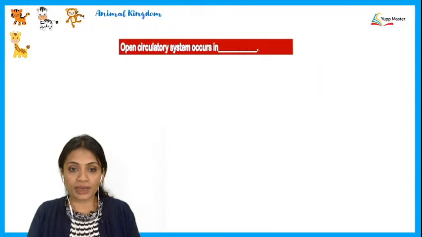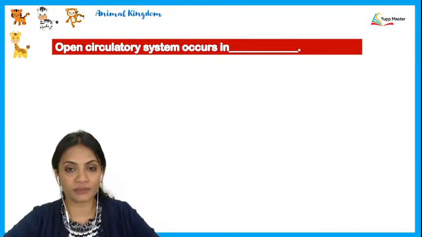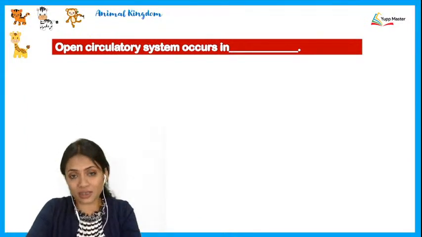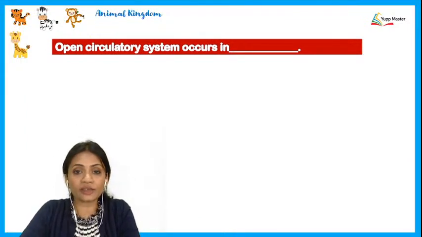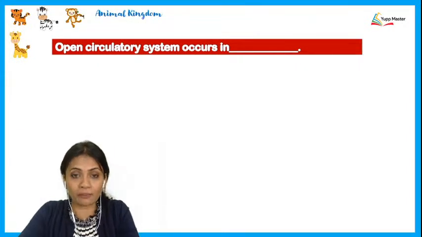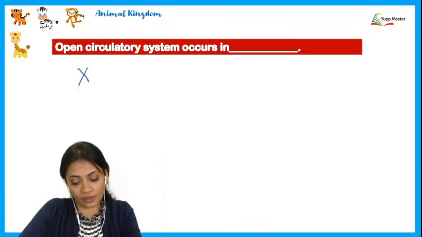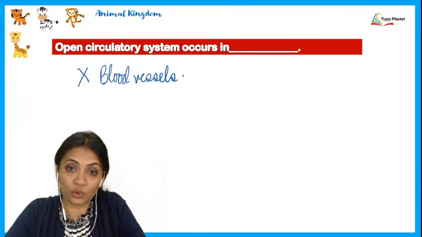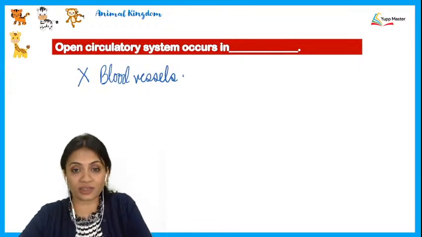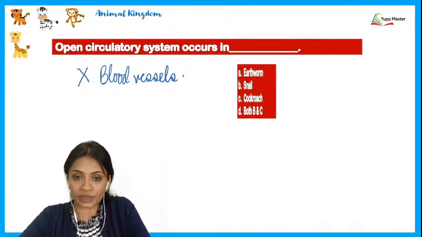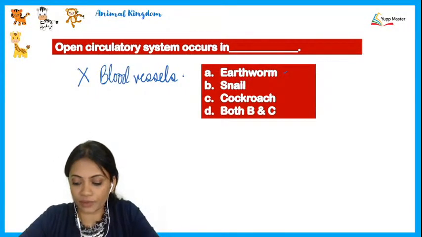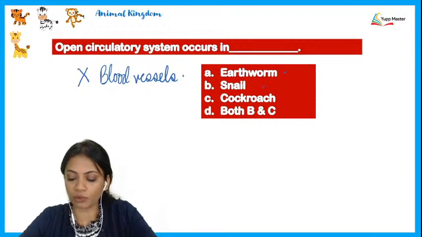Alright. Next MCQ, open circulatory system occurs in. What exactly was the open circulatory system? It was the system wherein the circulating fluid is not found in blood vessels. So basically over here there are no blood vessels. There will be no arteries, no veins, and no capillaries too. The presence of a heart could be there. Now open circulatory system occurs in, what are the options given? Is it earthworm, is it snail, is it cockroach, or is it both B and C?